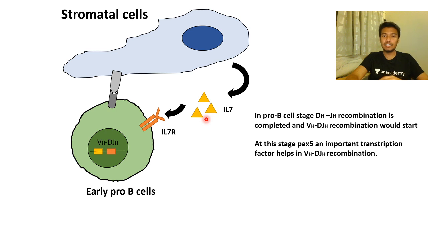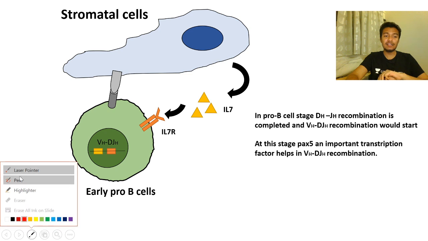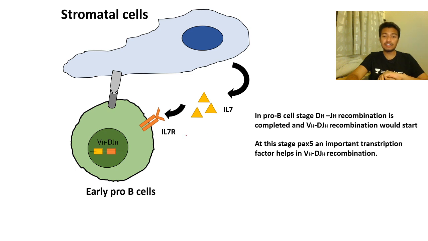The B cell won't do VDJ recombination all the time, right? So what is the triggering factor for VDJ recombination? It is this particular interleukin, secreted by the stromal cell and received by the recipient, which is the early pro B cell. Remember, the pre-pro B cell has now become a bit more mature because it has undergone the DJ recombination.